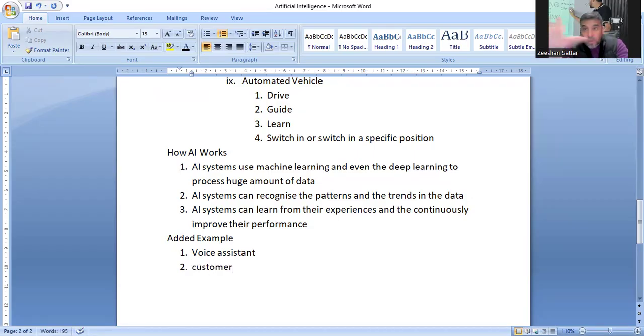Customer very popular services nowadays. So voice assistance. आगे चलें. It's a customer service. It's a customer service chatbots.